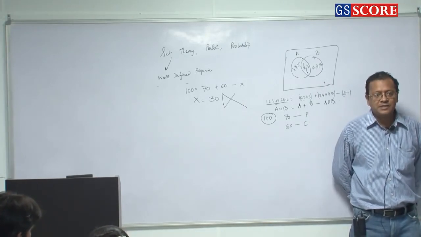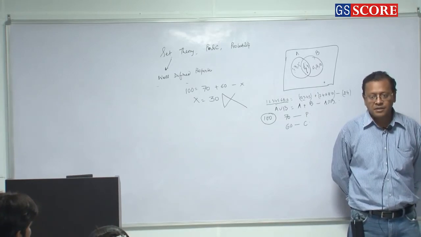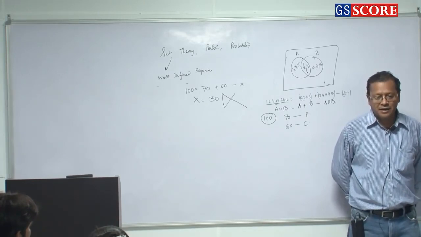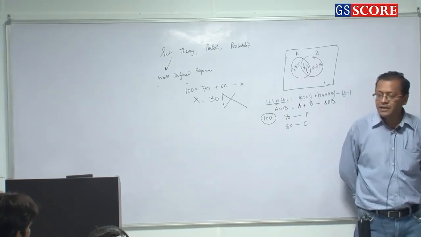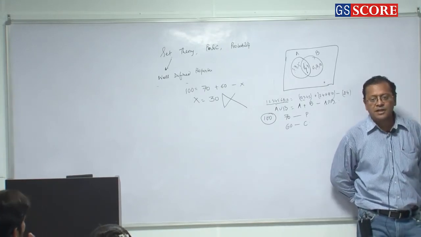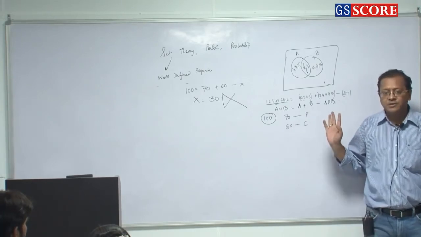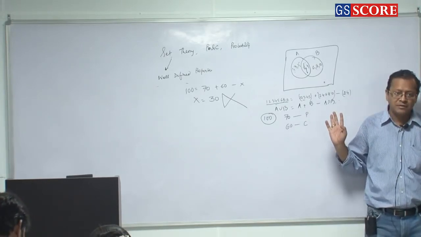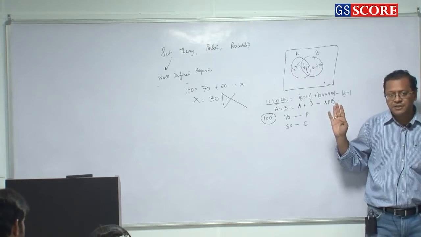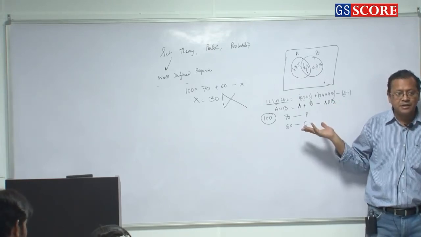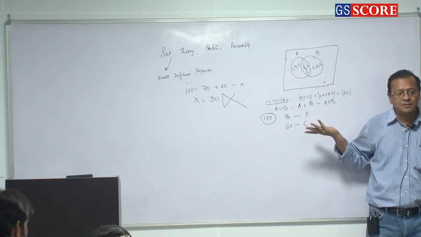99% of the students will say the answer is 30. Let me rephrase the question once again. There are 100 students in the class who are appearing in exams of physics or chemistry. Okay? 70 pass in physics, 60 pass in chemistry. How many pass in both subjects?